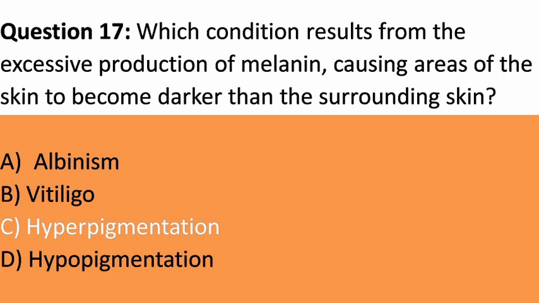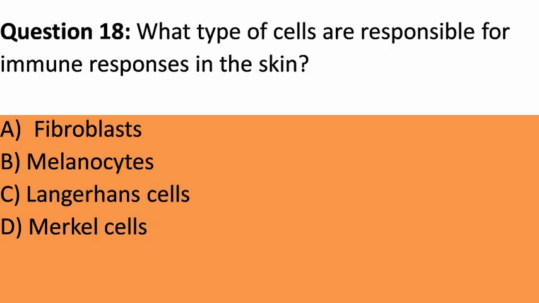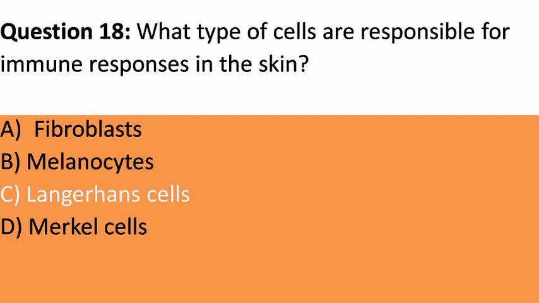C. Hyperpigmentation. Explanation. Hyperpigmentation occurs when there is an overproduction of melanin, leading to darker patches of skin. Question 18. What type of cells are responsible for immune responses in the skin? A. Fibroblasts. B. Melanocytes. C. Langerhans cells. D. Merkel cells. Answer. C. Langerhans cells. Explanation. Langerhans cells are specialized immune cells found in the epidermis that help initiate immune responses against pathogens.